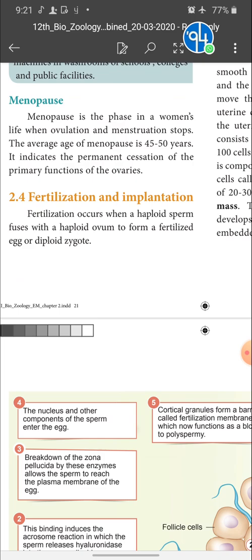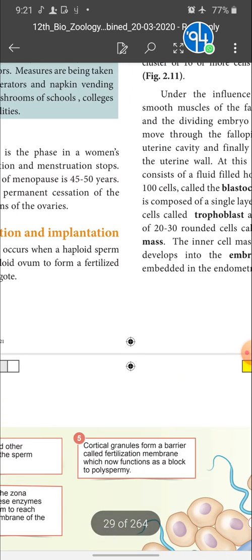You know very well what is meant by fertilization. Fertilization occurs when a haploid sperm fuses with the haploid ovum to form a fertilized egg or diploid zygote. So fertilization is nothing but fusion of a haploid sperm with the haploid ovum, forming a fertilized egg or diploid zygote. This is fertilization.